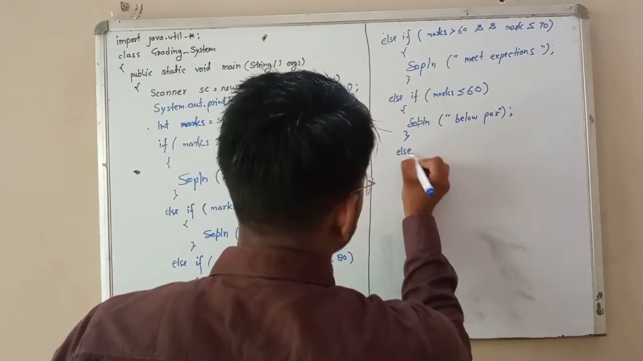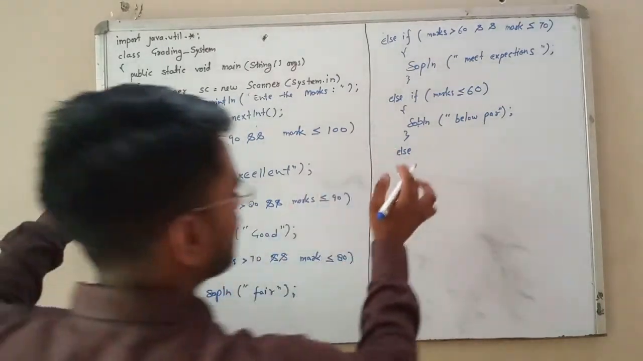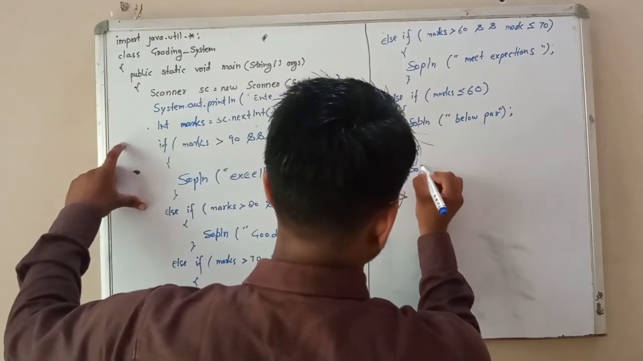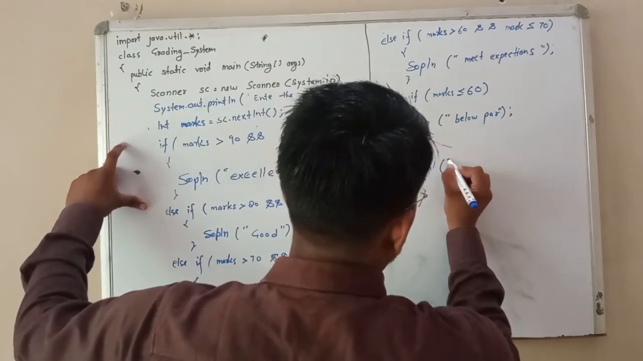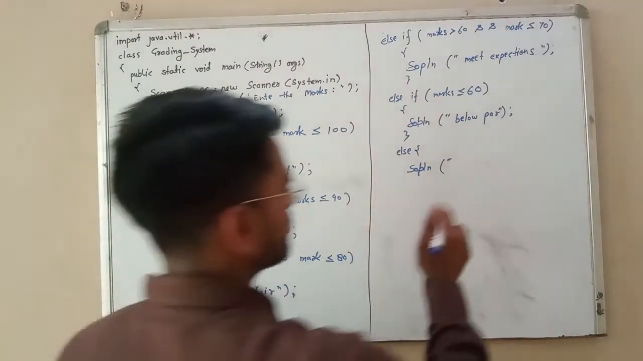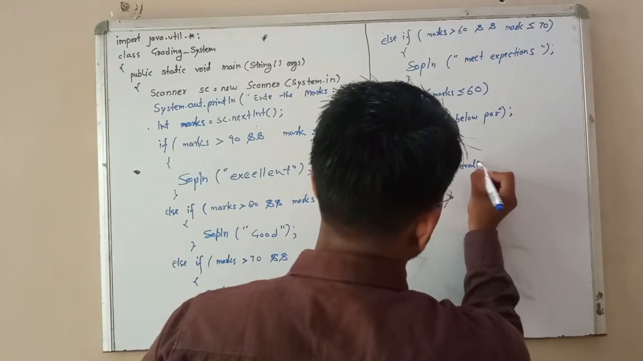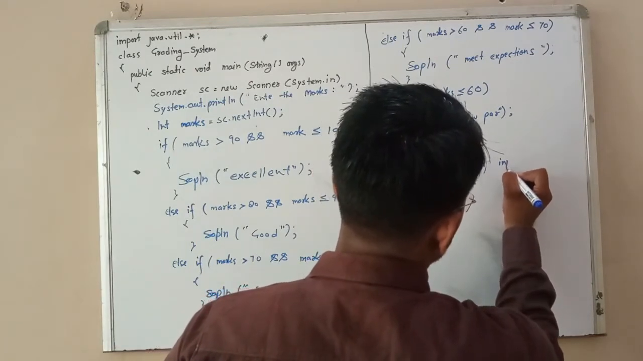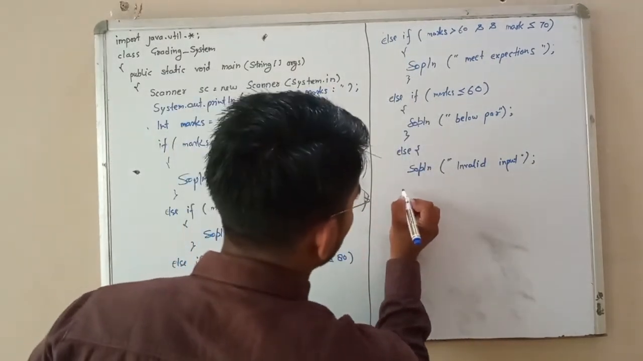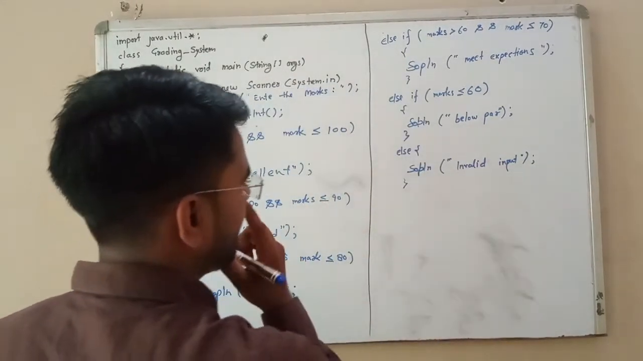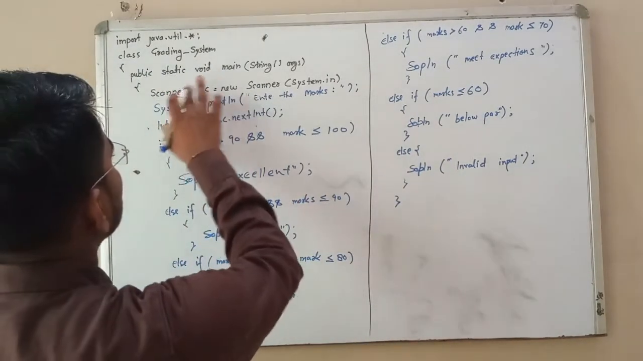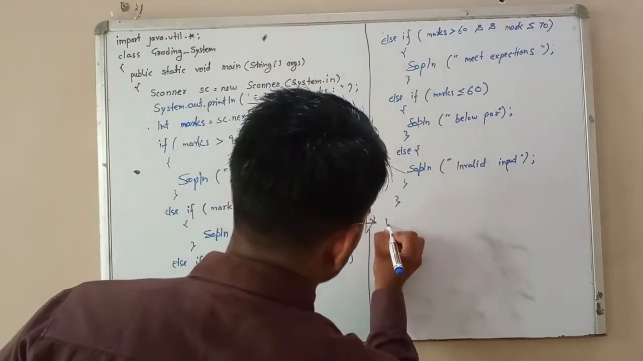Close this. This last else: else, if-else last, in the else curly braces open, SOPln, any other input in this code, so print invalid input. Okay, and close this else, and close also our main, and close also the class.